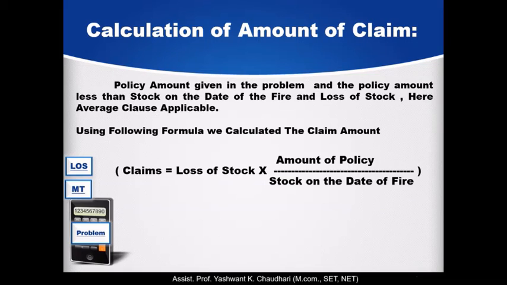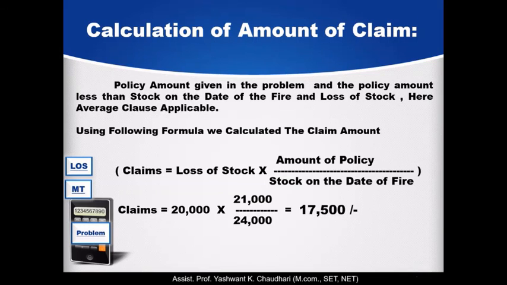After writing down the formula, you put in the figures that we have calculated earlier. So claim is equal to loss of stock, which we calculated in the statement of actual loss of stock, rupees 20,000. Amount of policy we have already written down in the summary points also, and in the question it is given, amount of policy rupees 21,000, and stock on the date of fire we calculated in the memorandum trading account, the balancing figure, rupees 24,000, and the final claim amount is rupees 17,500.